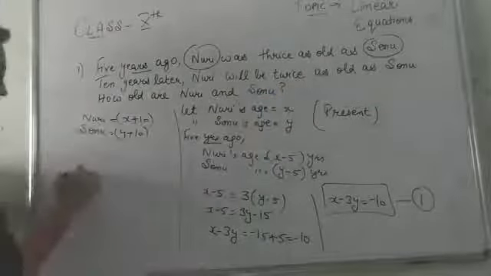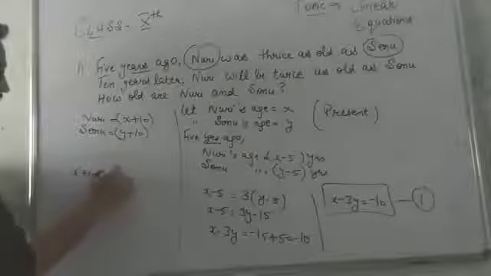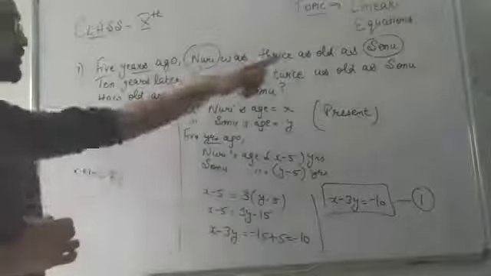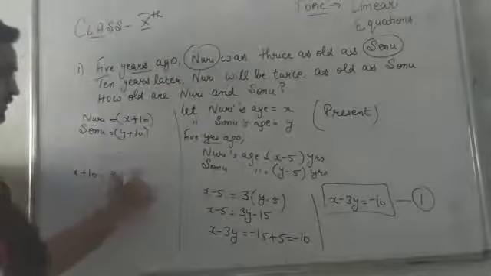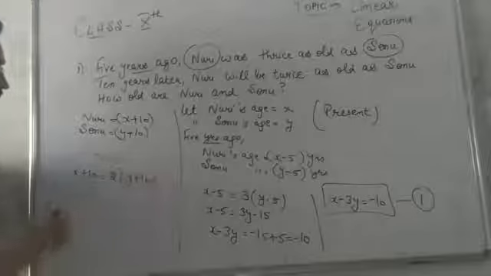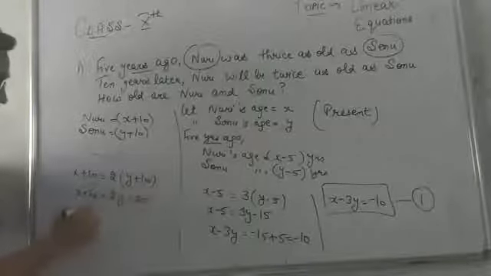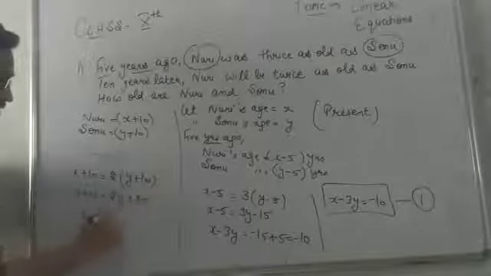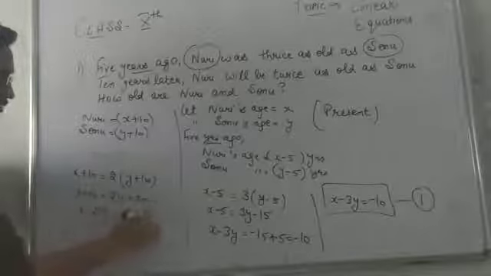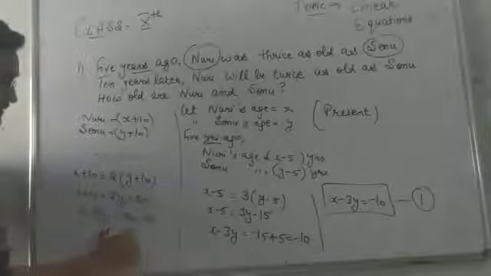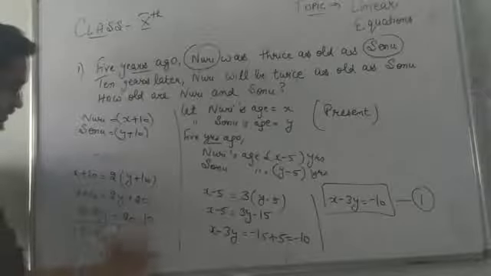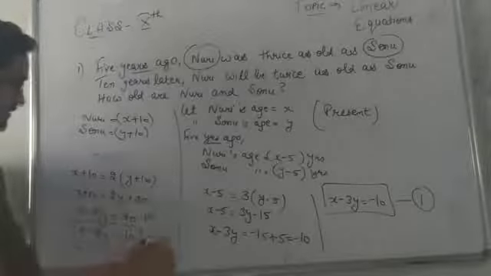That means this X plus 10 will be twice of Sonu. Sonu is Y plus 10. So hence we can say X plus 10 is equal to 2Y plus 20. This 2Y can be taken this side. X minus 2Y is equal to 20 minus 10, that is 10. So this is your second equation.